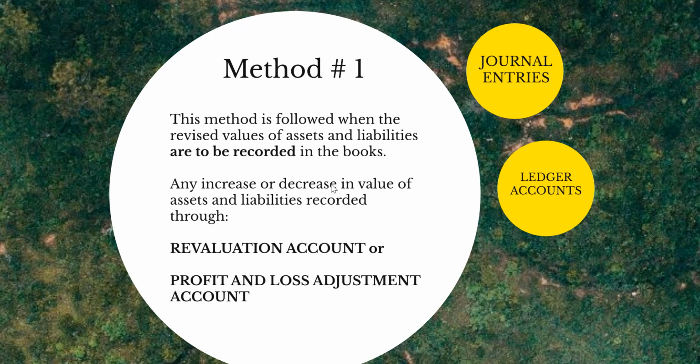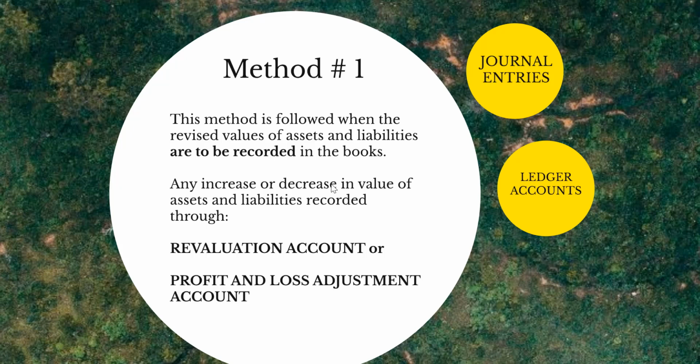So we said that this method is followed when the revised values of assets and liabilities are to be recorded in the books. Now, any increase or decrease in the value of assets and liabilities under this method is recorded through what is called revaluation account or profit and loss adjustment account.